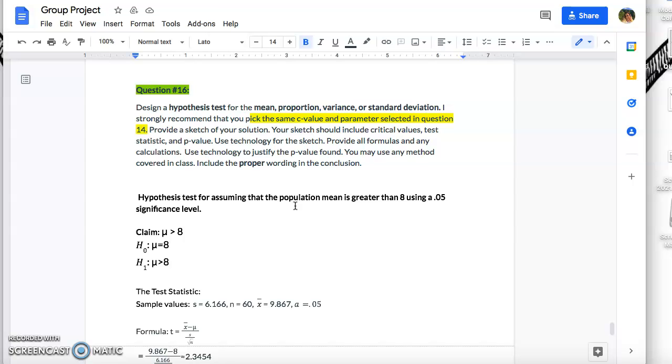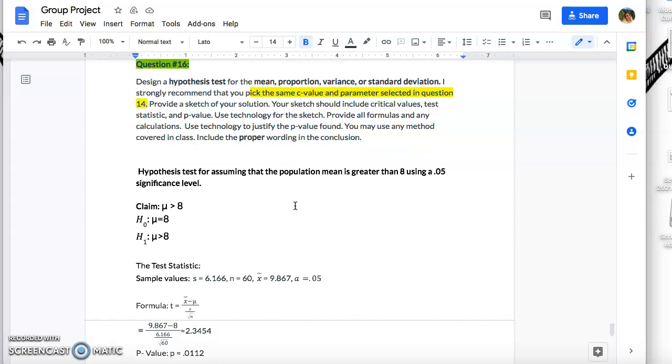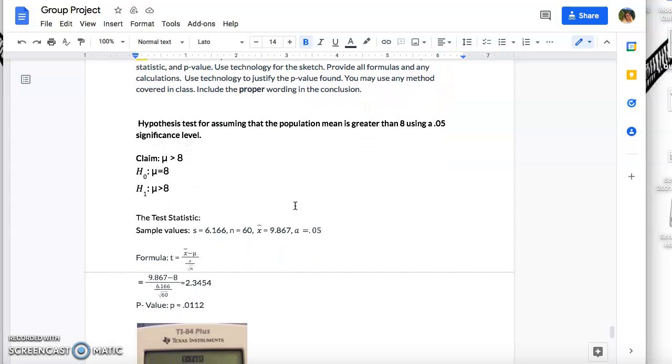Then, question 16: design a hypothesis test for the mean, proportion, variance, or standard deviation. Provide a sketch of your solution. Your sketch should include critical values, test statistics, and p-values. Use technology for the sketch. Provide all formulas and calculations. Use technology to justify the p-value found. You may use a method covered in class. Include proper wording in the conclusion.